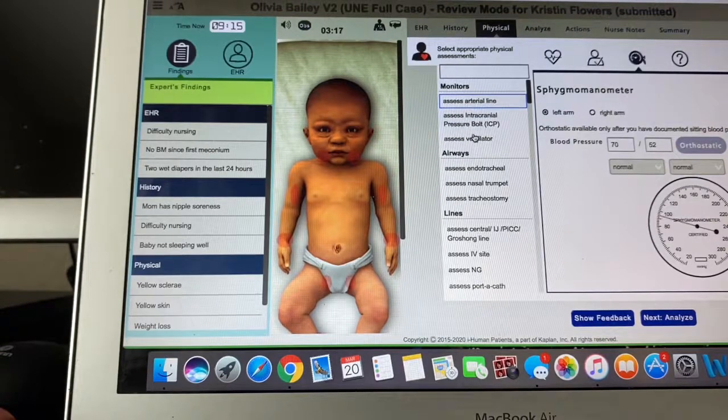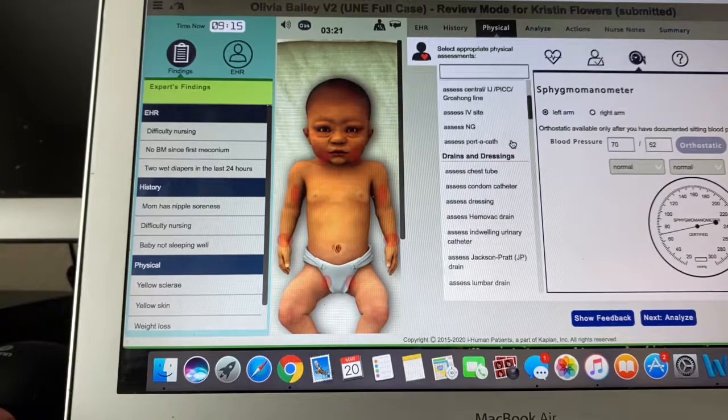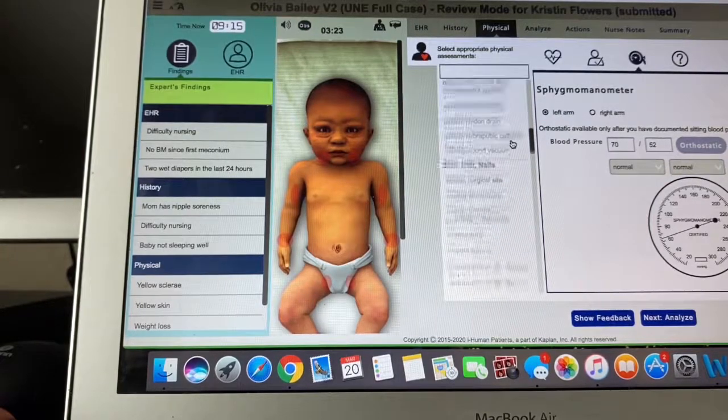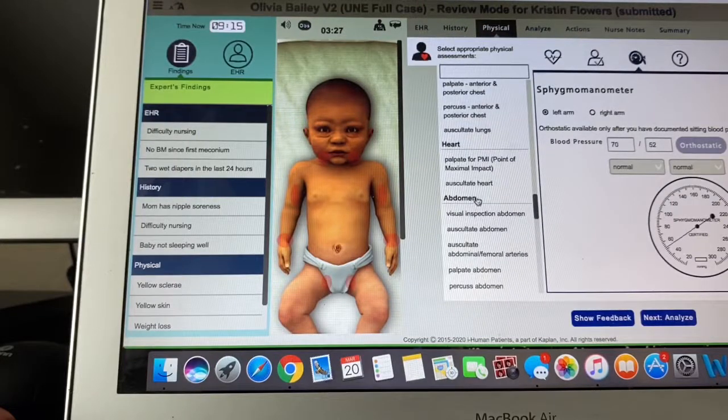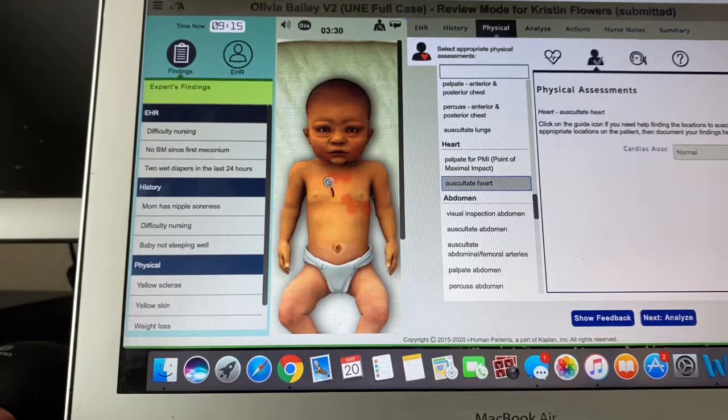Another important piece for this physical part is that it's not going to let you do something that you don't click on. So to listen to the heart, you actually have to go down to the section where it says auscultate heart, and it'll give you those pieces. Make sure you're listening in the correct order and taking notes properly, because it will ding you if you're not doing that correctly. So I'm going to go ahead and move forward.